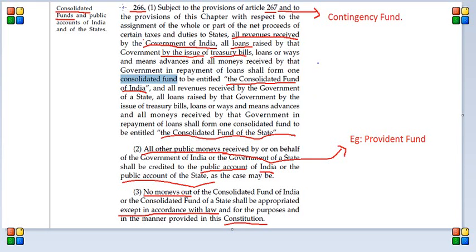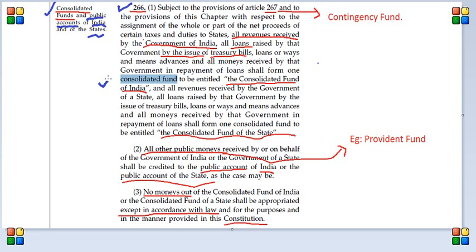Okay, now let's talk about Article 266. Article 266 basically talks about the consolidated fund and public accounts of India and of the states. The thing we have to remember is that it talks about both the union and the states.